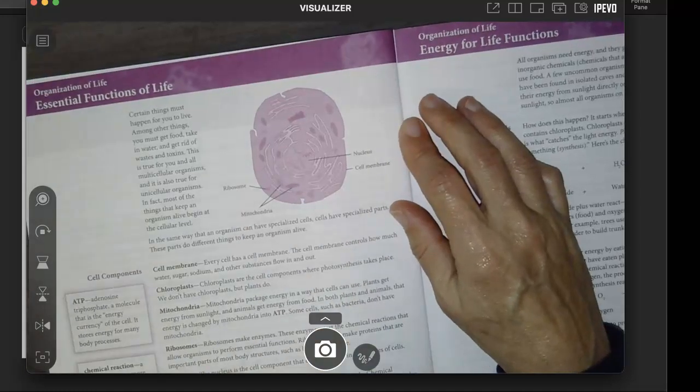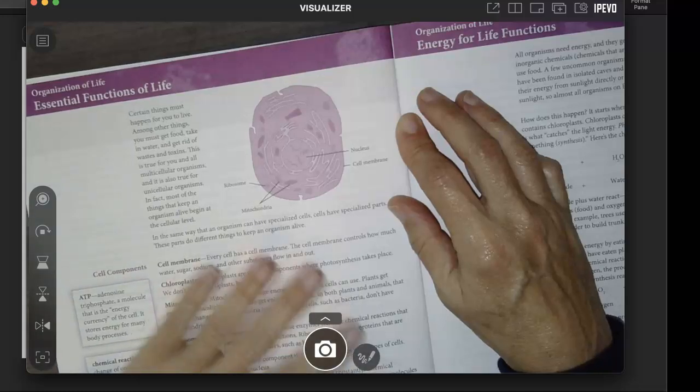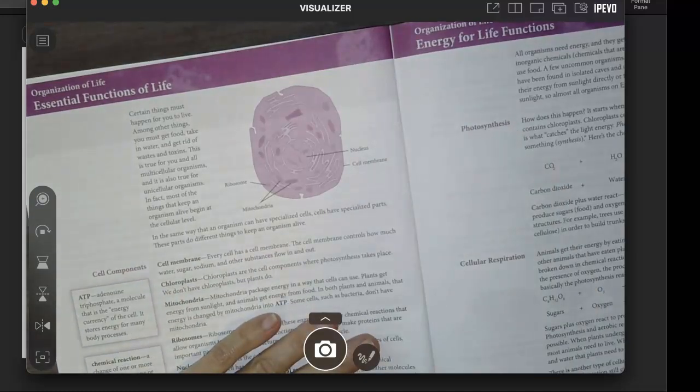Certain things must happen for you to live. Among other things, you must get food, take in water, and get rid of waste and toxins. This is true for you, for all multicellular organisms, and it is also true for unicellular organisms. In fact, most of the things that keep an organism alive begin at the cellular level. In the same way that an organism can have specialized cells, cells can have specialized parts. These parts do different things to keep an organism alive.